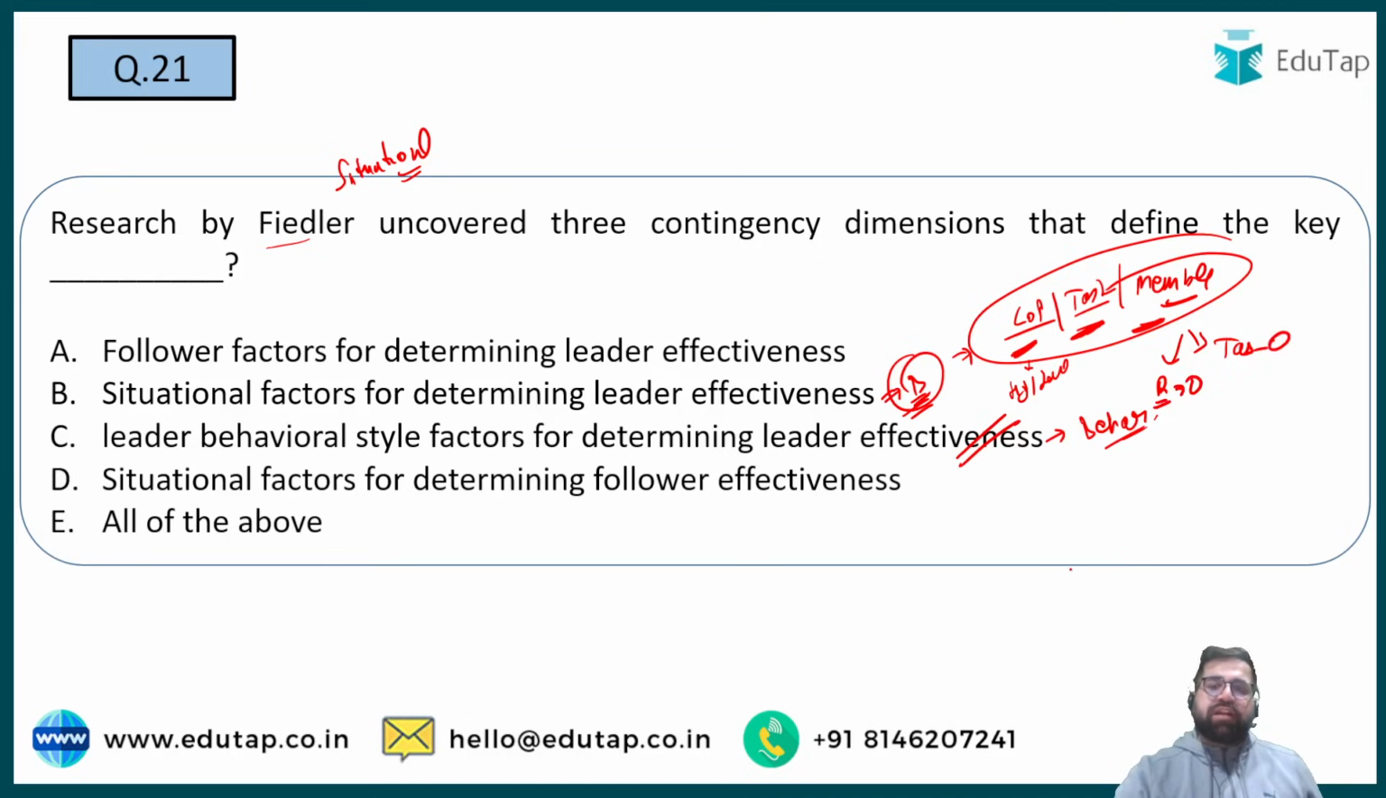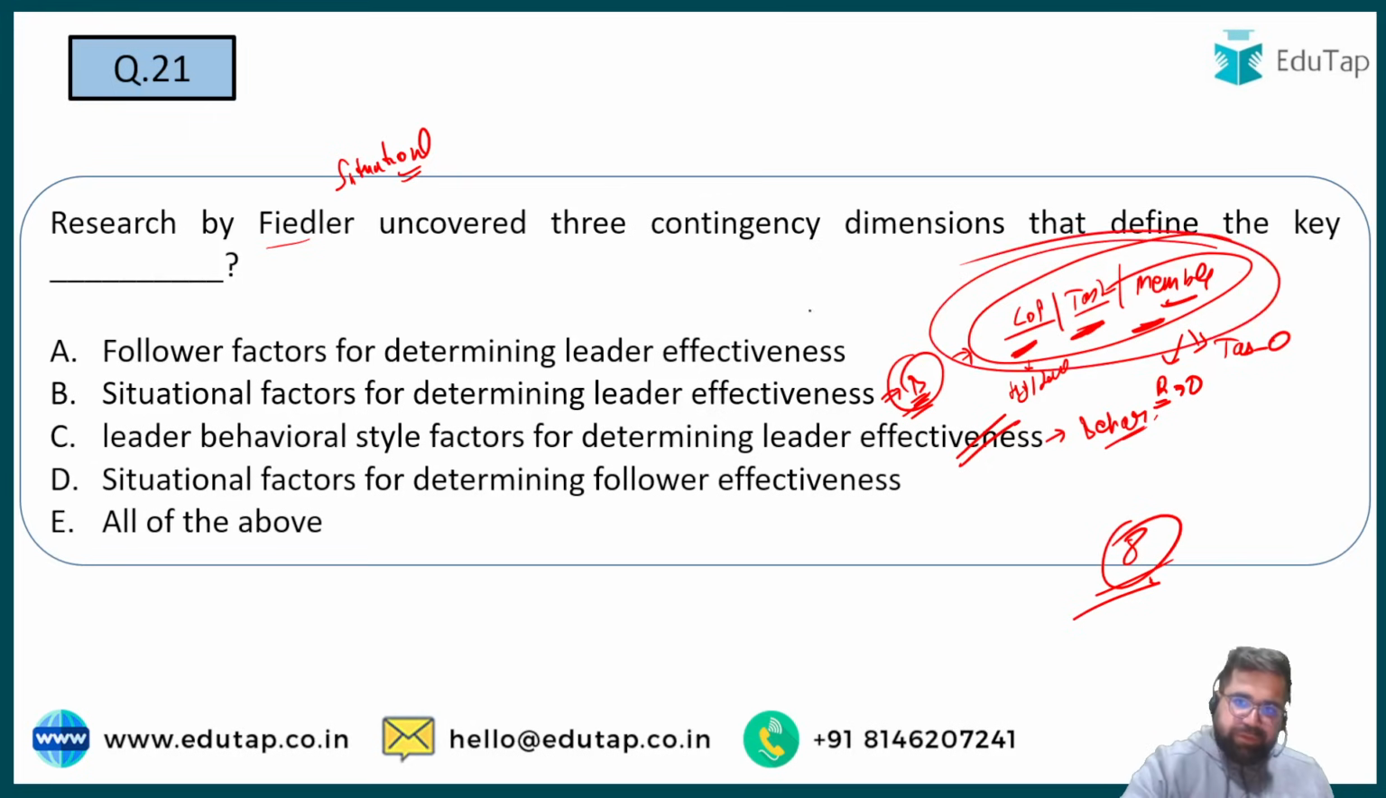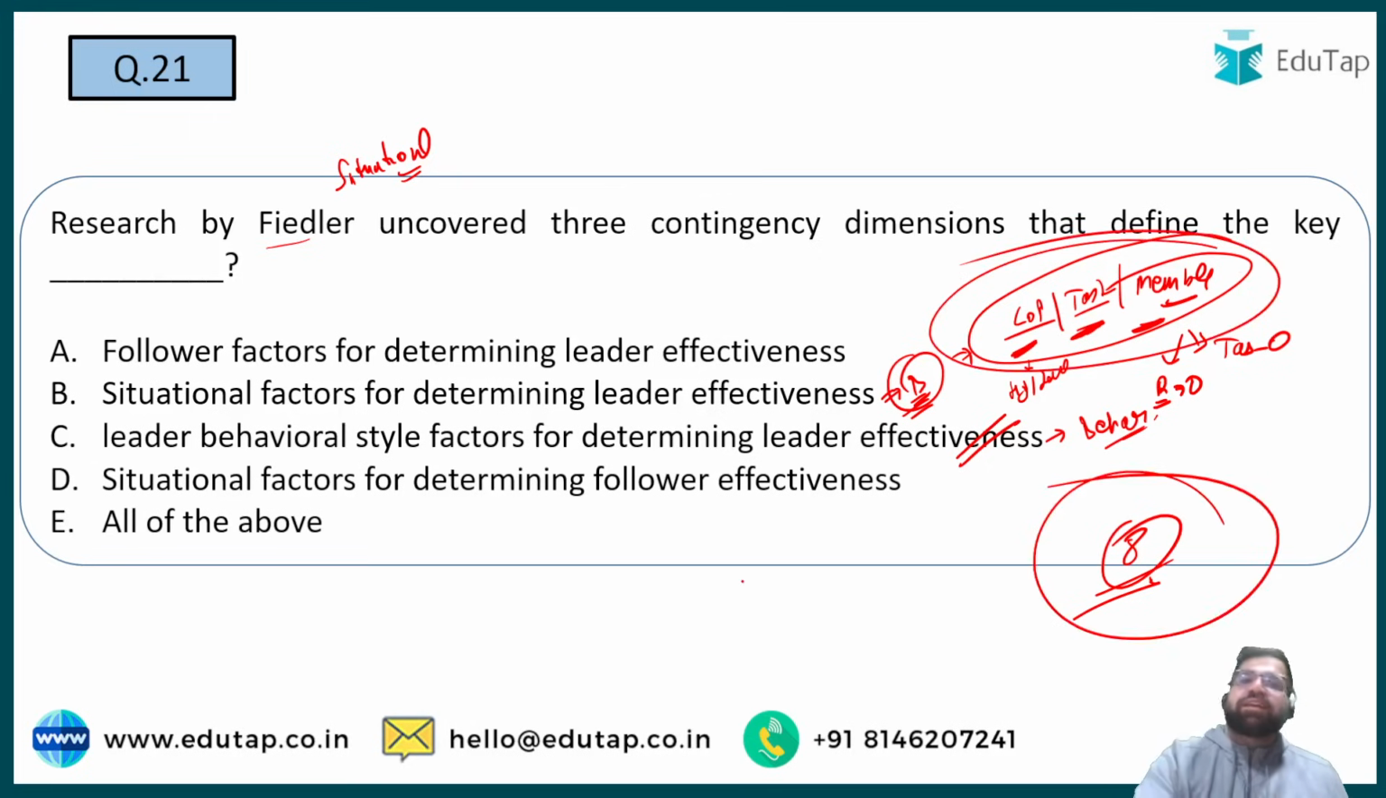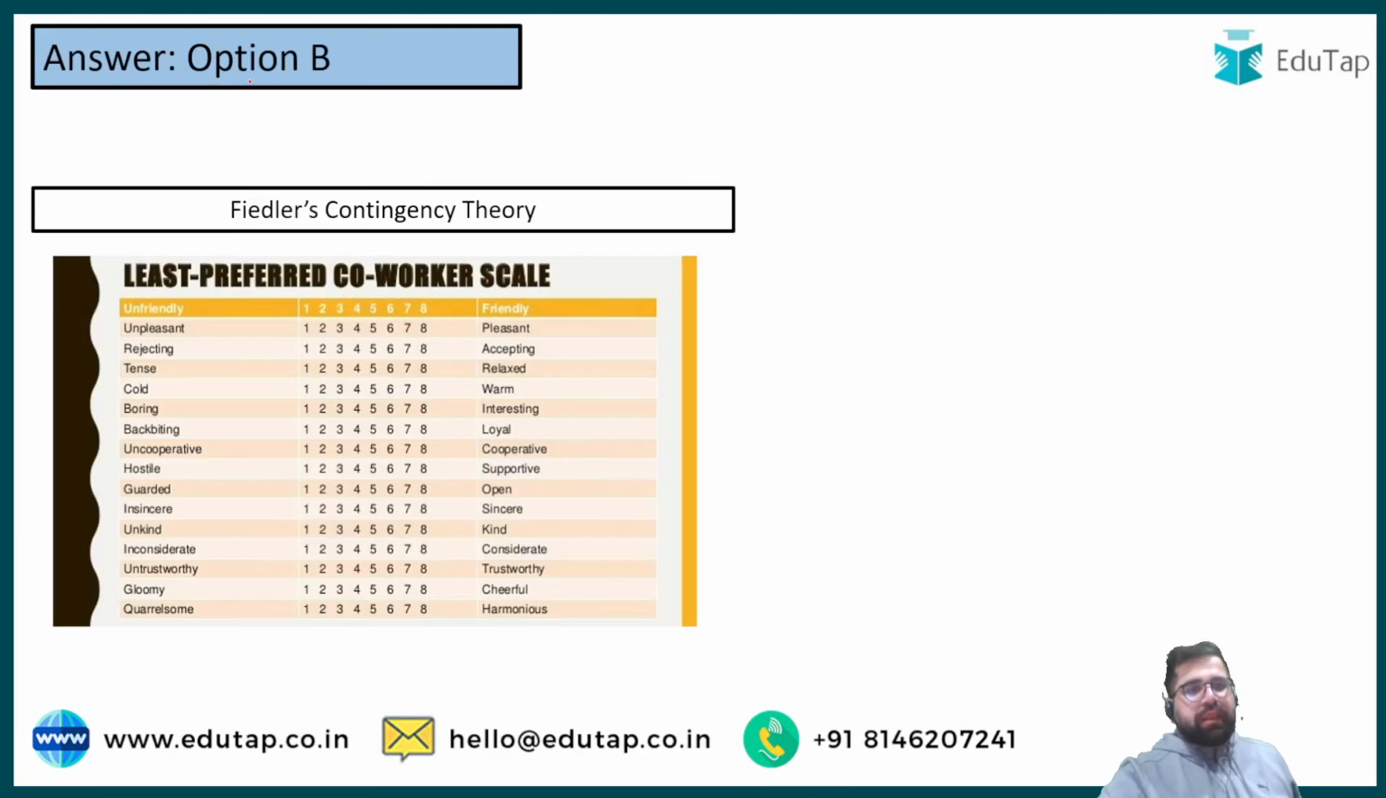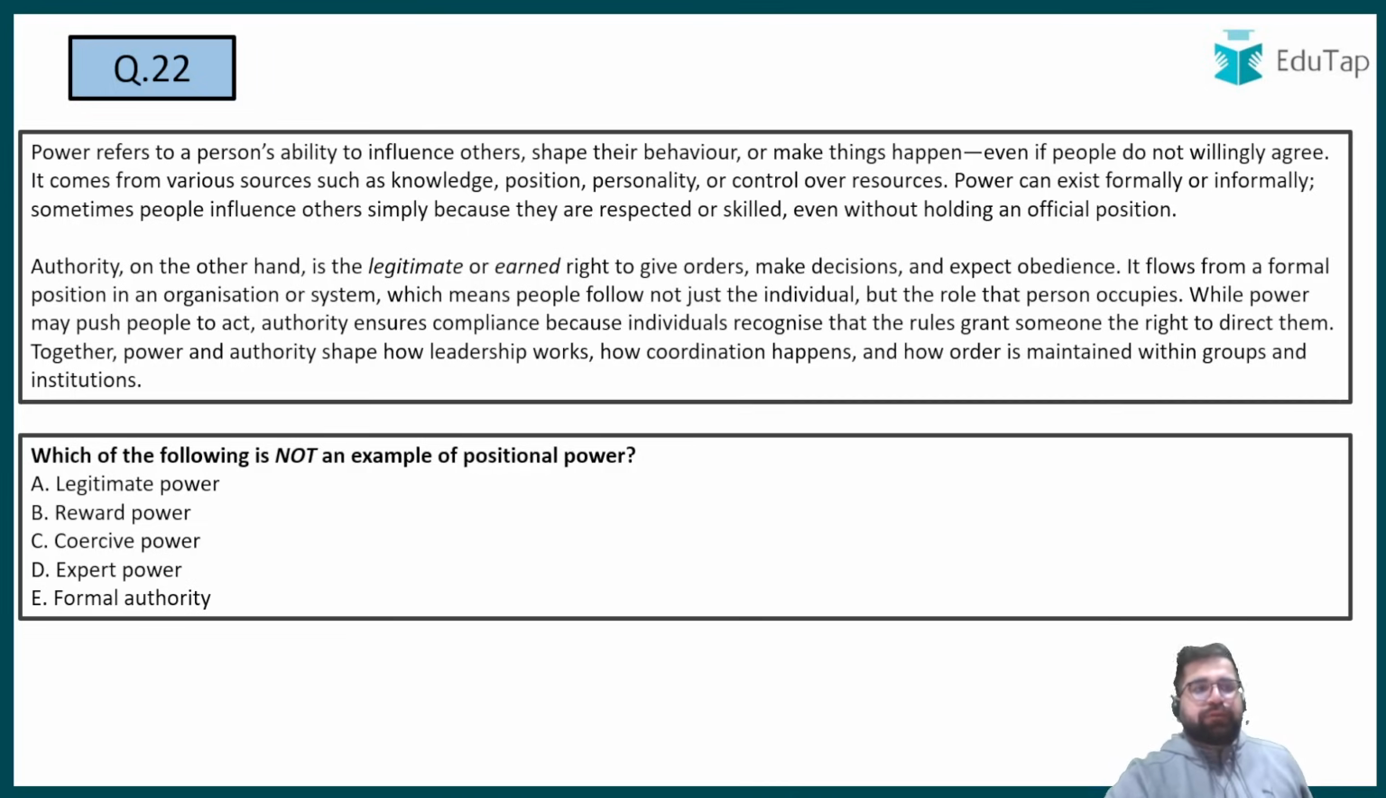I hope you know that there can be 8 different cases in this. Based on these three situational factors, there can be 8 different cases. Those who have attended my live class, they know. Otherwise, you can skip this. Right? So the correct answer over here will be option number B. Right? Now, let's move to 22.